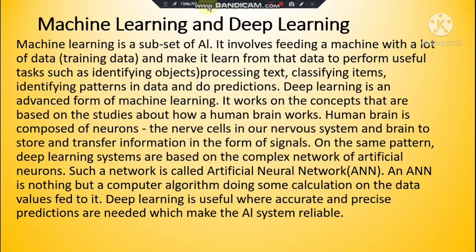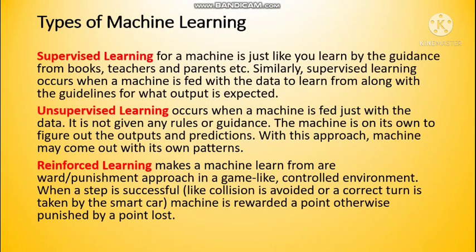Now, what are the types of machine learning? Three are there basically. First one is supervised learning, where we provide some input and based on that we ask the machine to predict. Like I gave the input to the machine that it's cloudy, the temperature is very low, and I want to know whether it is about to rain or not. So I provided the input to the machine, some guidelines I provided, and then I want the machine to predict. So that will be supervised learning. The way you learn from books, your teachers and parents, that guidance is being provided. Same way, if a machine is provided with some guidance input, then that type of learning will be supervised learning.